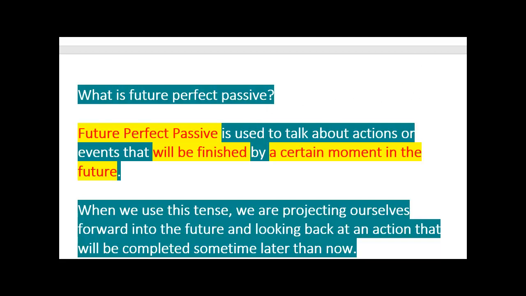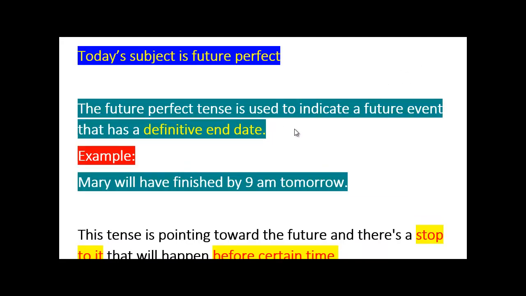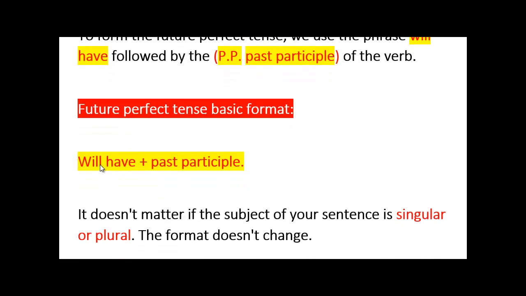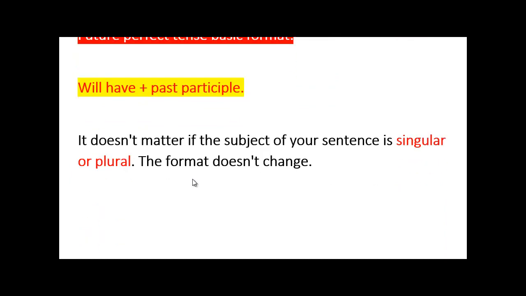Well, that's all there is to it. It's very easy, as we said. Will, because it's future, and have, verb to have, because it's perfect. Keep that in your head. Never forget this. When we say future, we remember will. When we say perfect, we use verb to have plus pp, and the format doesn't change. So remember, the format will always be will have plus pp. That's the basic for the future perfect. It's a piece of cake. It's the same with singular and plural.